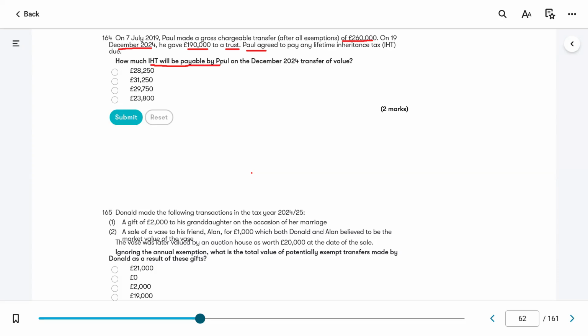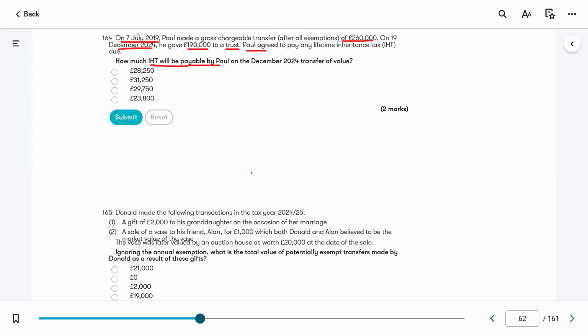Okay. So let's understand this. We have to calculate how much tax. So first of all, we're going to deduct the nil rate band. But before we deduct the nil rate band, we have to consider whether, before this date, there are any PETs or any lifetime transfers. So we will see that the lifetime transfer made earlier is a PET, since it is not given to a trust.